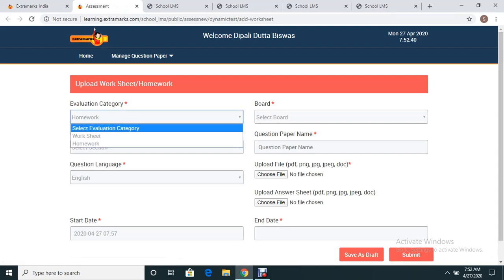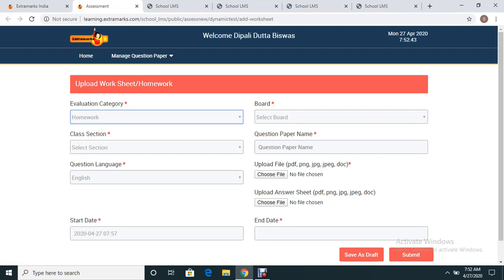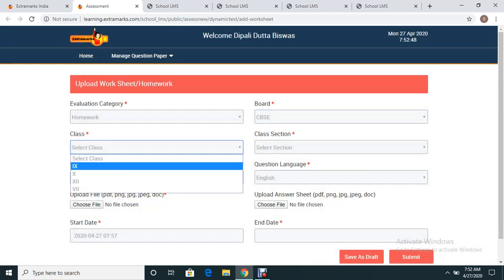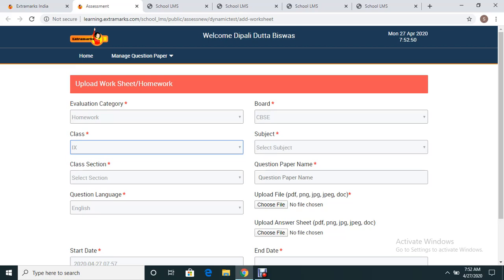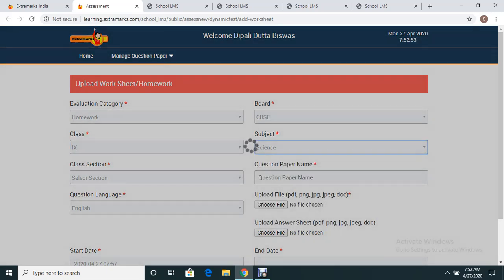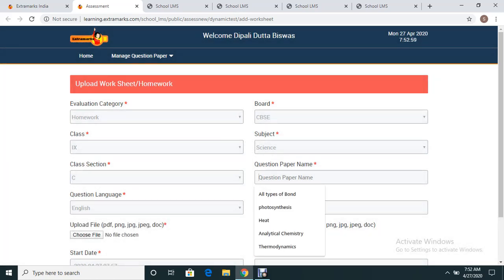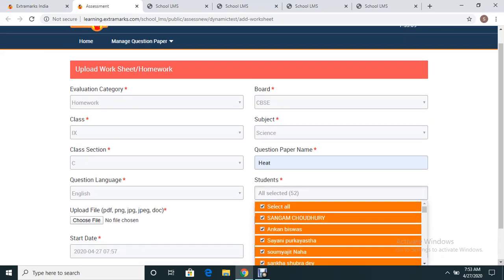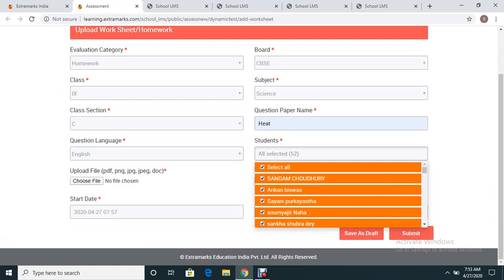Suppose you're going to assign a homework. You select the homework, you select the board, you select the class. Suppose you're assigning a homework for class 9, subject science, class section C. Give a question paper name. Suppose you're going to give a question paper on heat. Language is English. Students means all students, all selected students 52. That means you have an option to choose an individual student and push the homework, or you can select all the students, which is selected by default.